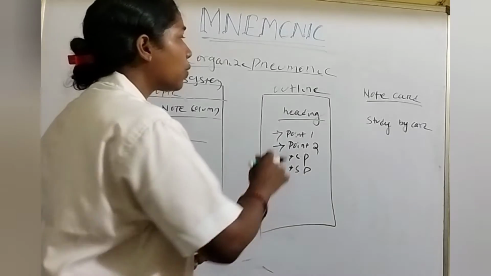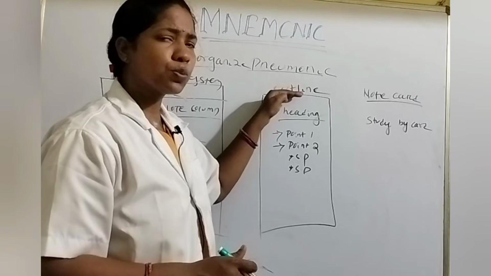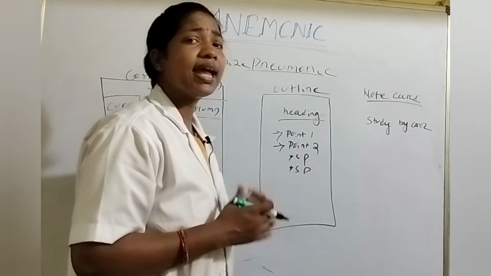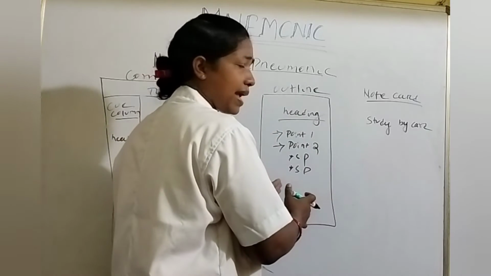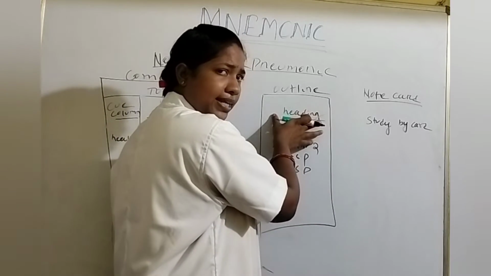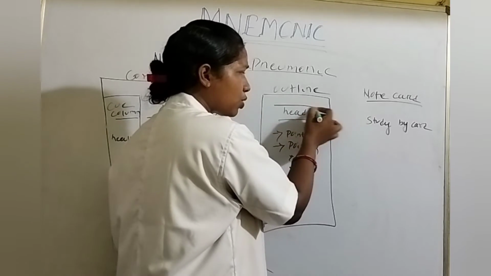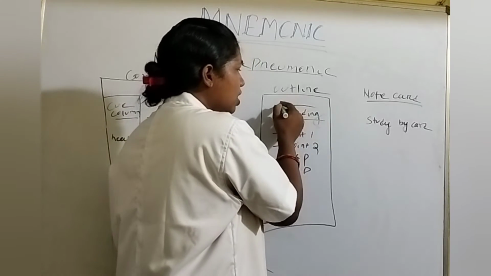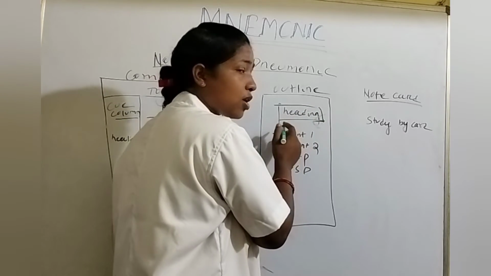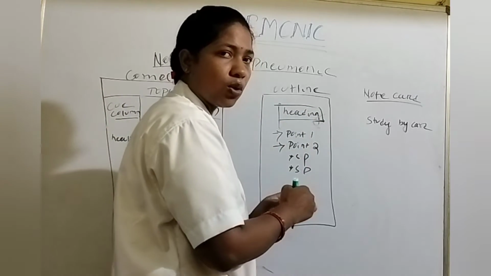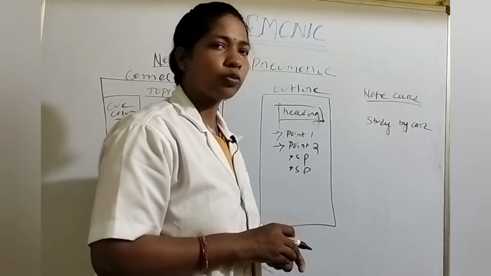Next one is outline system of note making. So what does outline system of note making mean? Here you should write only headings. Okay, for example, that is a page. So here I should write some headings. Next, under those headings, first your topic is present. Then under that topic you should write only some points and sub points. Only hints you should write. So that is called the outline method of note making.